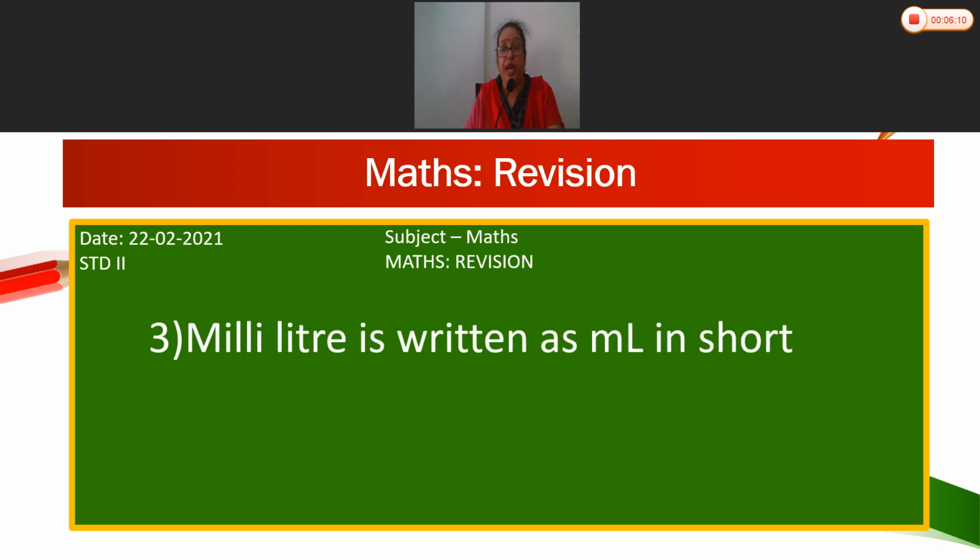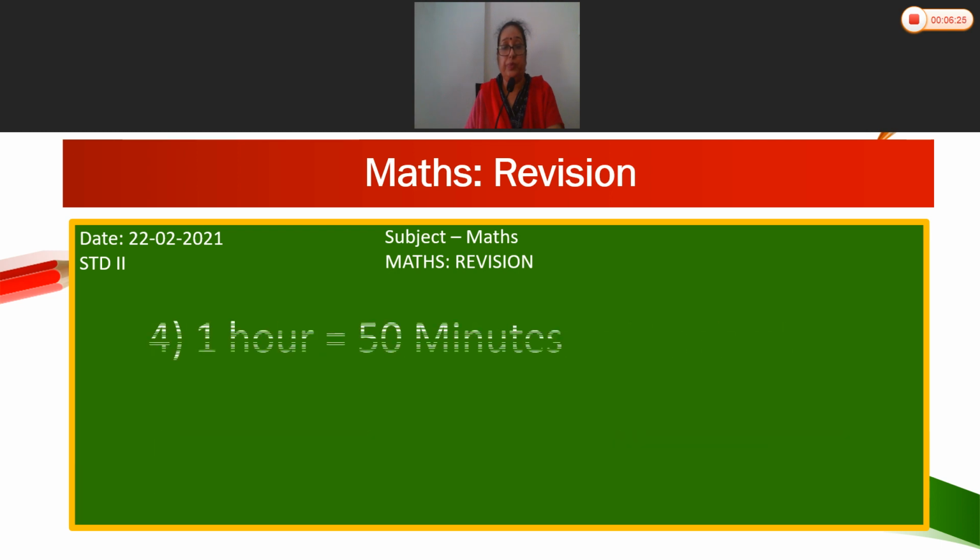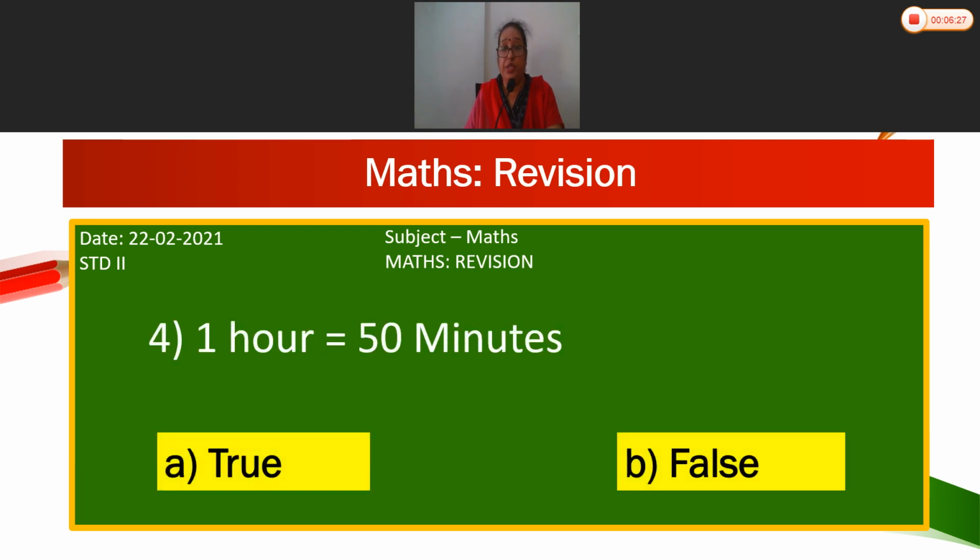Milliliter is written as small m capital L in short. Is it true or false, children? It is true. Milliliter is written as m capital L in short. True. Fourth, 1 hour is equal to 50 minutes. It is false, because 1 hour is equal to 60 minutes. False.